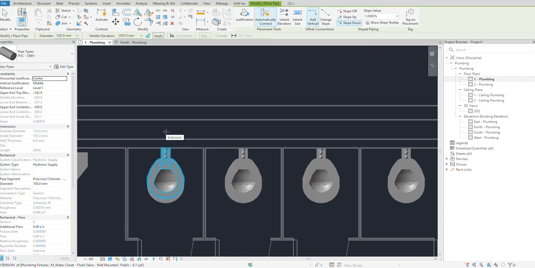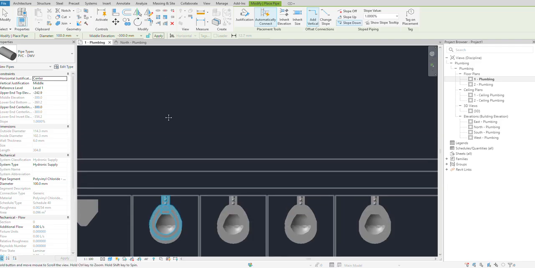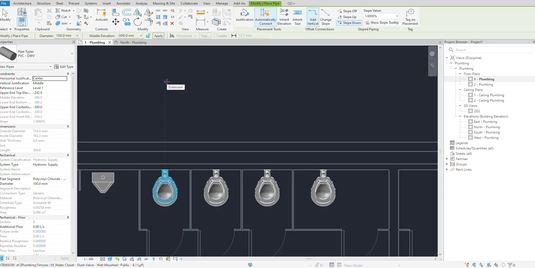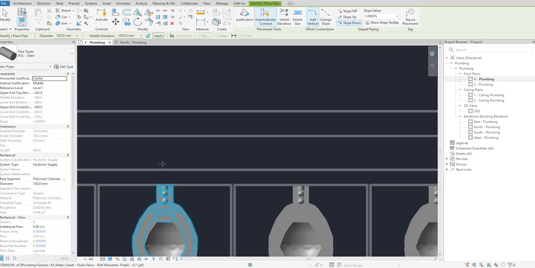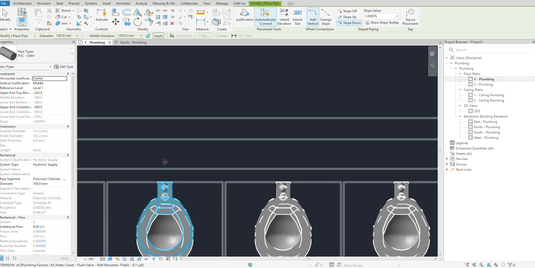Sometimes if this pipe is too close to the wall, it's not the case when you have the pipe at the other end. The most important thing is that it has to be close to the plumbing fixture. That is the message I'm trying to convey.